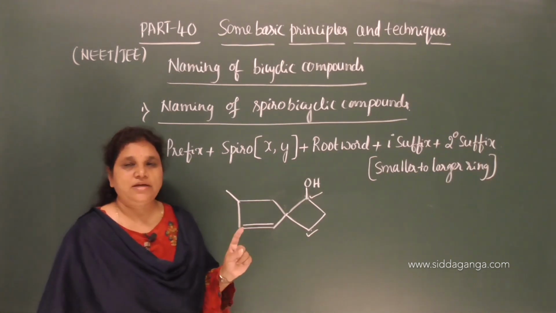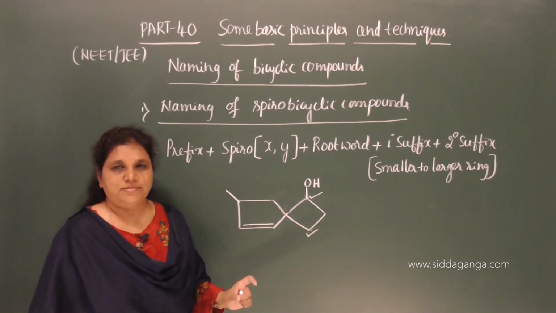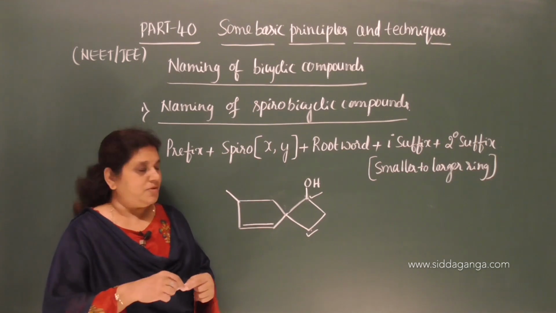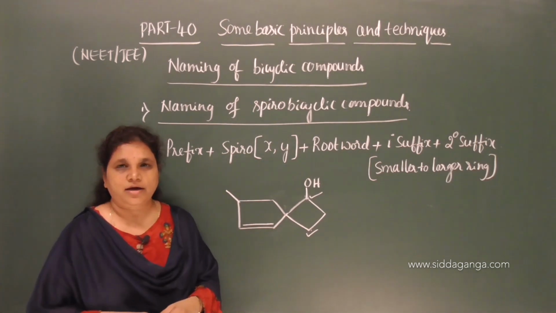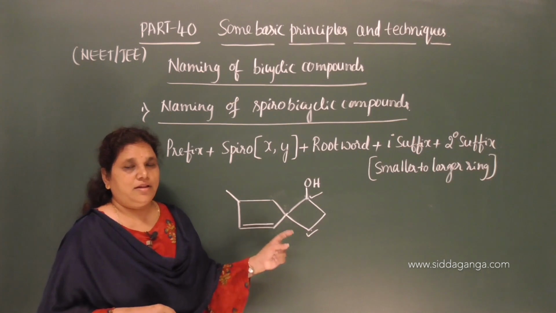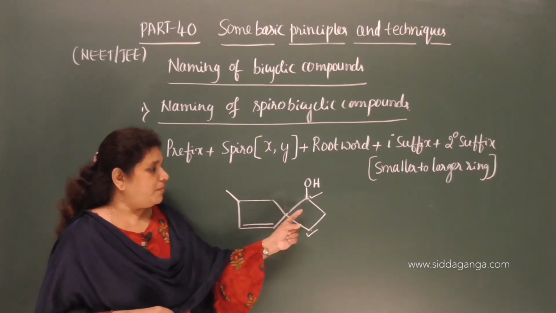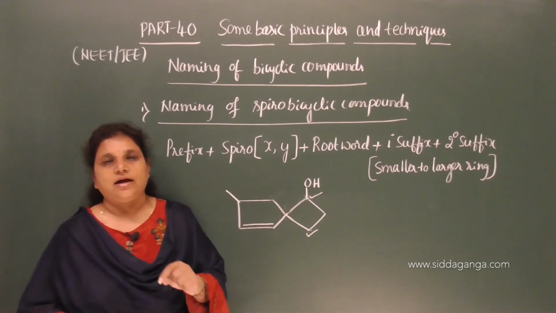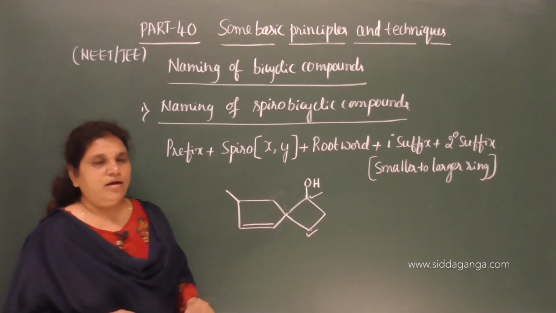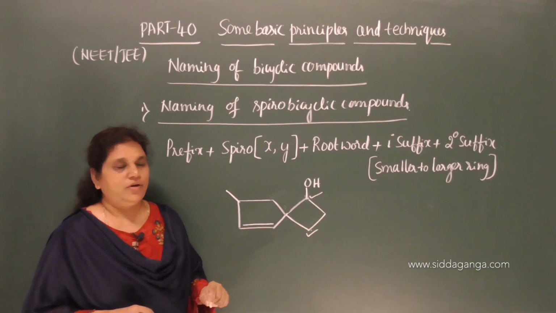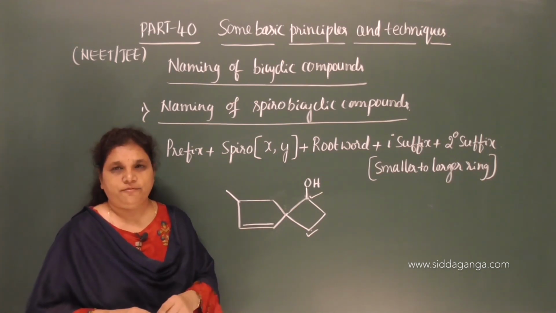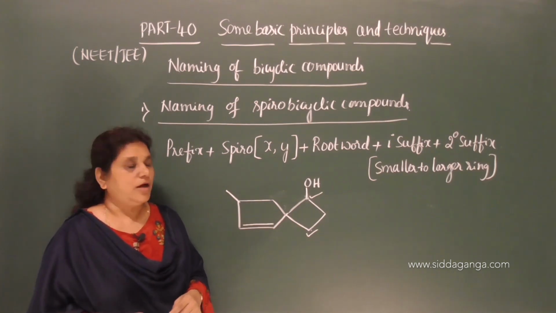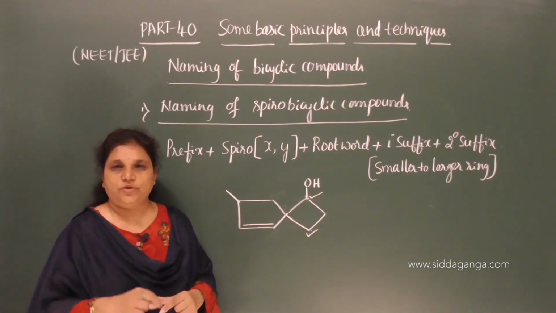So, first step is numbering the carbon atoms in a ring. Numbering is done from the carbon atom which is next to the bridgehead carbon atoms, and first the numbering is from smaller ring to the larger ring. And again, while numbering the carbon atoms in a smaller ring, we have to follow the order of preference: functional group, then multiple bonds, and then substituent group.